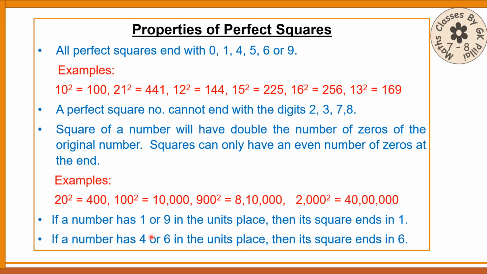If a number has 1 or 9 in the units place, then its square ends with 1. And another one, if a number has 4 or 6 in the units place, then its square ends in the digit 6. These are not very important, but still you should know.